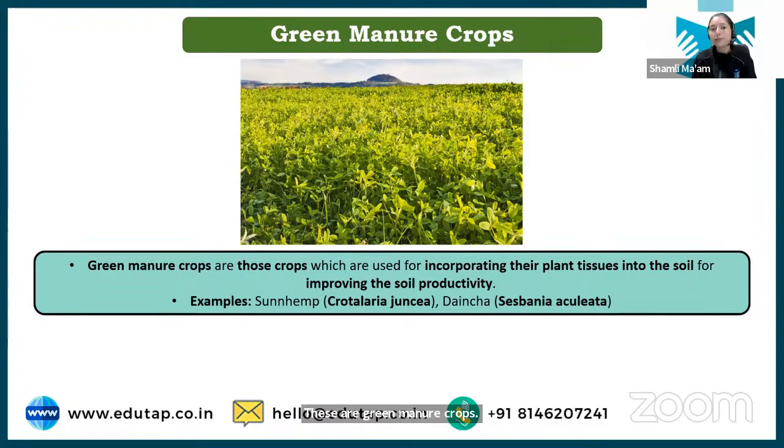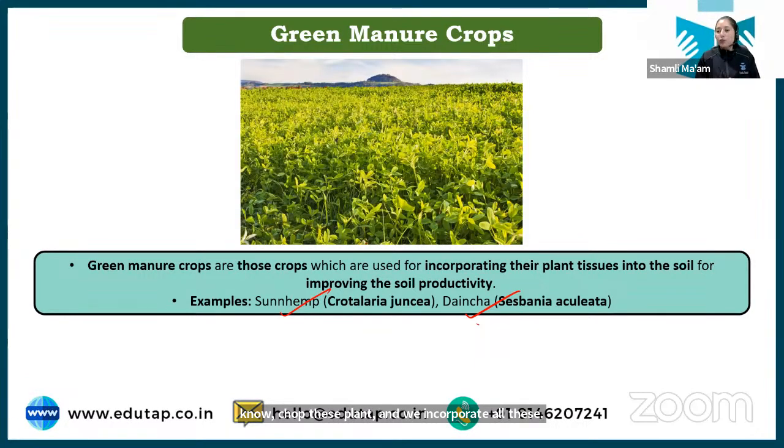Now, what we do here, we grow these crops, like sun hemp and dhaincha. We grow these crops, and before flowering, or after attaining some vegetative height, we cut all these plants, chop them, and incorporate all this vegetative tissue into the soil.